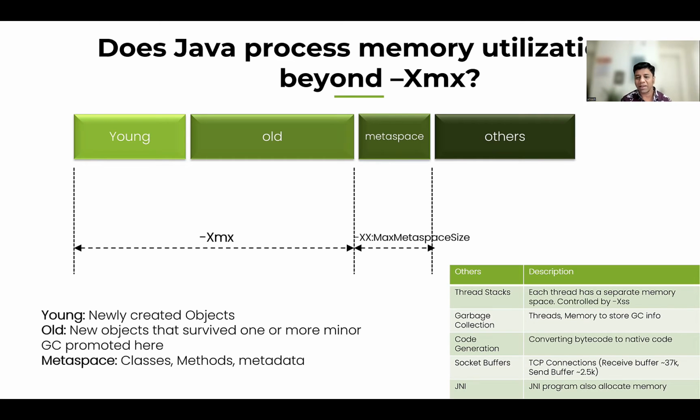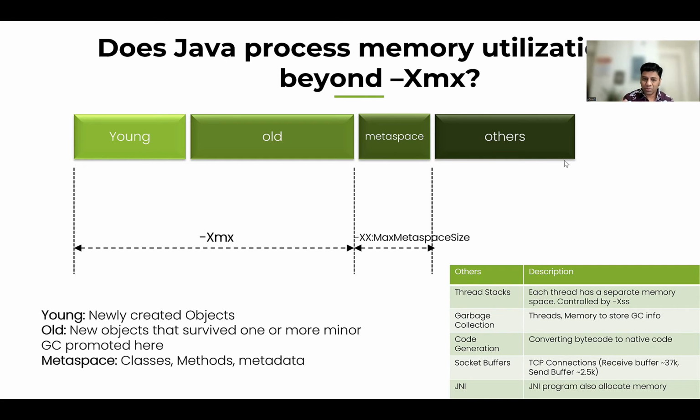And in case our application is using JNI, Java Native Interface, to talk with native applications, that requires memory. Where is the memory for JNI coming from? It is coming from this others region.